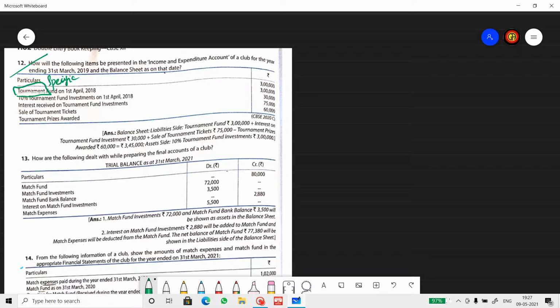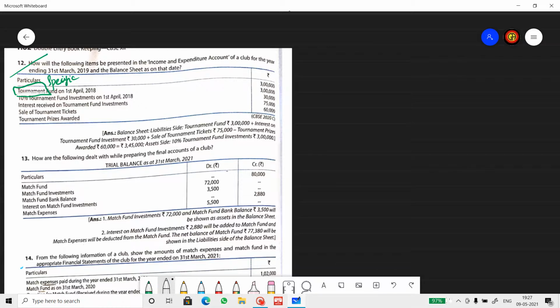Alright, the fund has been created for some specific purpose. So this is the special fund. Tournament fund balance 3 lakhs. 10% tournament fund investment 3 lakhs. Interest received on tournament fund 30,000. Sale of tournament tickets 75,000. Tournament prize awarded 60,000.